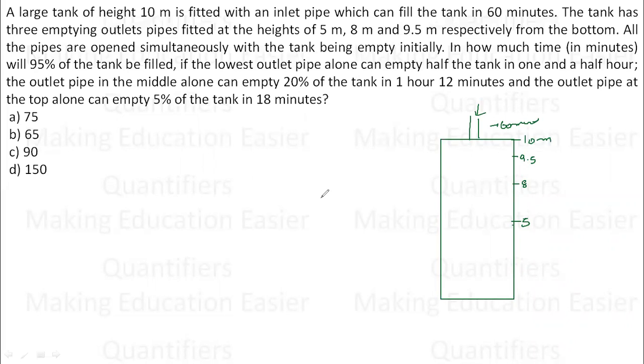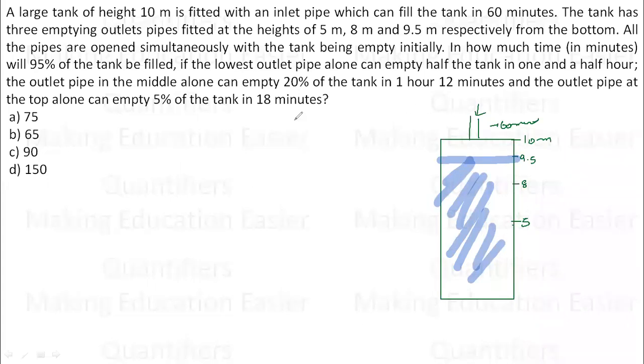All the pipes are open simultaneously with the tank being emptied initially. So right now everything is empty, and after that it was switched on once. In how much time will 95% of the tank be filled? So we have to fill it till this point, and this is the point we have to fill the tank.